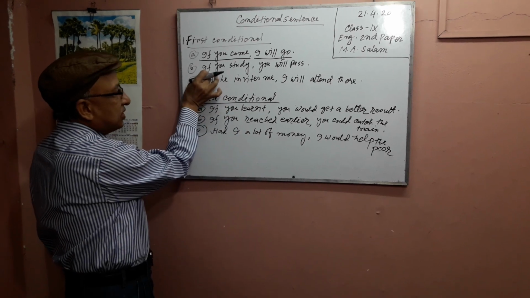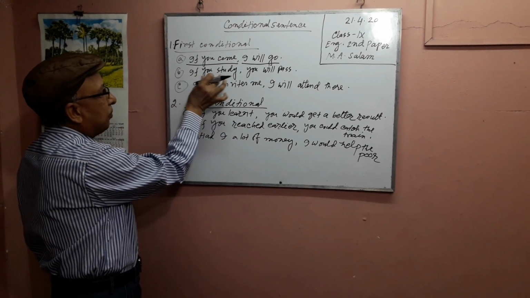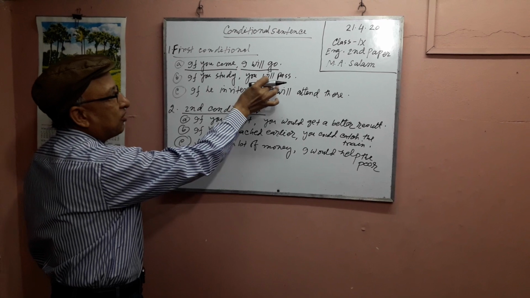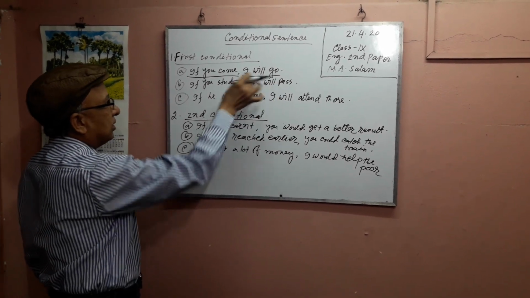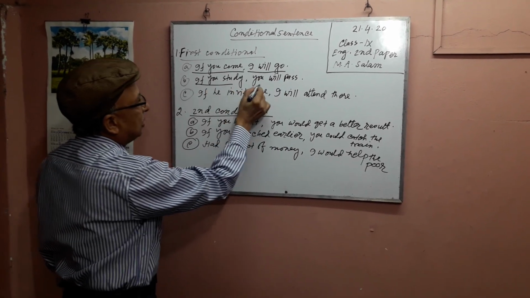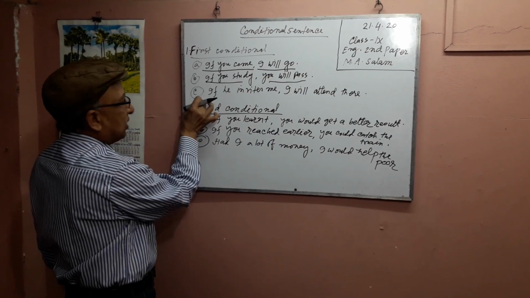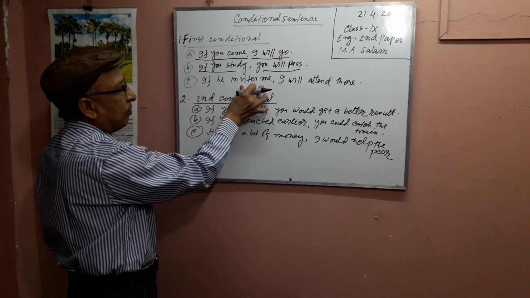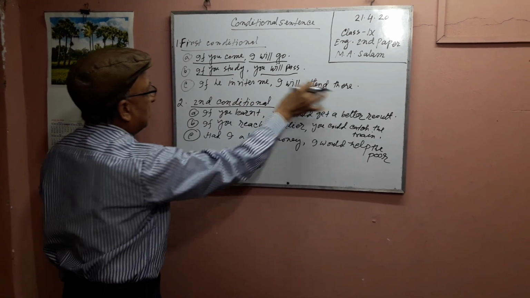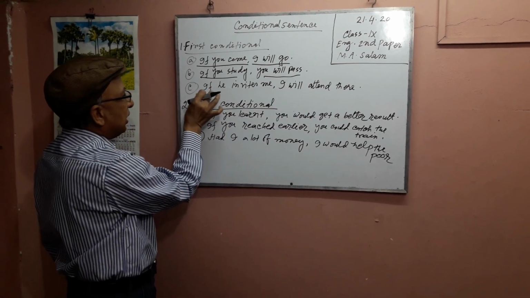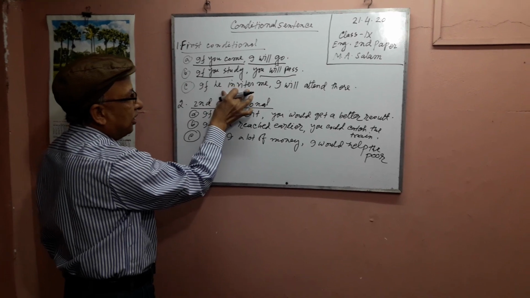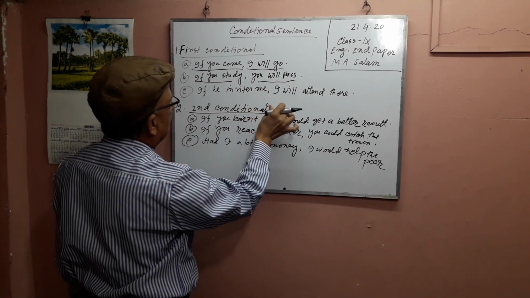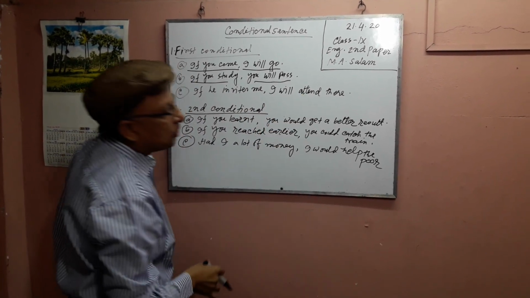The structure here is if plus present indefinite plus future indefinite. Next, C number: if he invites me, I will attend there. The structure is if plus present indefinite plus future indefinite.